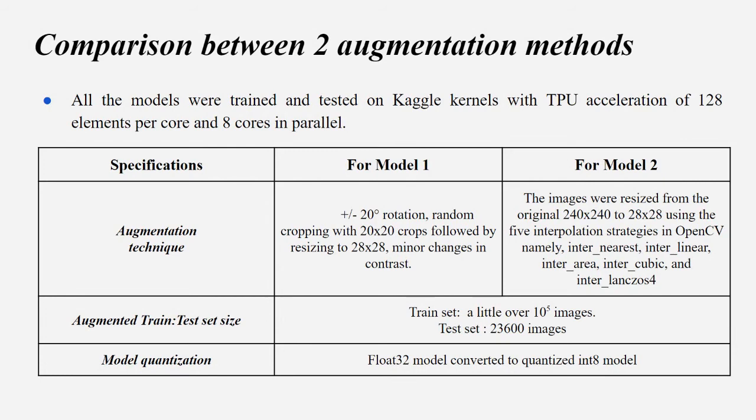So finally, from model 2, we got a little over 10 to the power 5 images and a testing set of 23,600 images. And just to compare that this second augmentation is actually better than the first augmentation, we have to make sure that the training and testing set and all other things are kept constant. Hence, for model 1, we actually augmented it a lot more till it reached the exact same value. And for the train set, the test set, and the model quantization was also done in a similar way. We would later see that model 2's augmentation technique actually works much better.